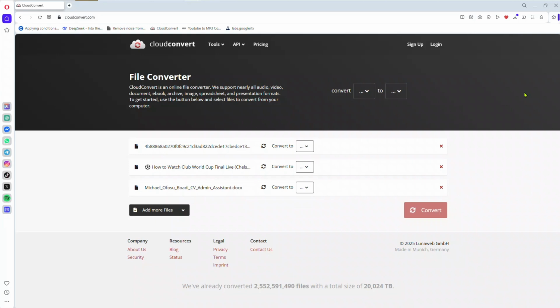So if you want to convert a lot of files, like 15, 20 files in a day, you need to sign up and then subscribe to their premium version. But if you want to be converting less than 10 files in a day, you can do that without even signing up. But if you sign up, it's good. You are going to keep your files on there too.